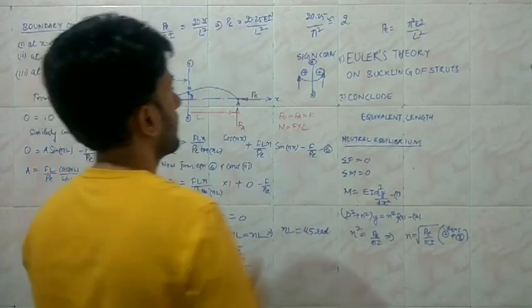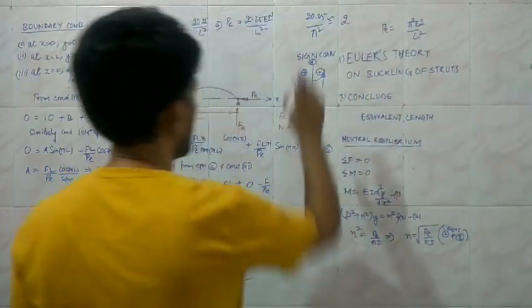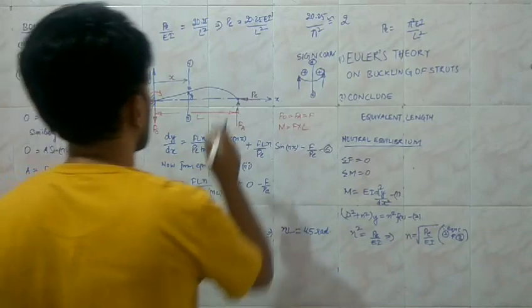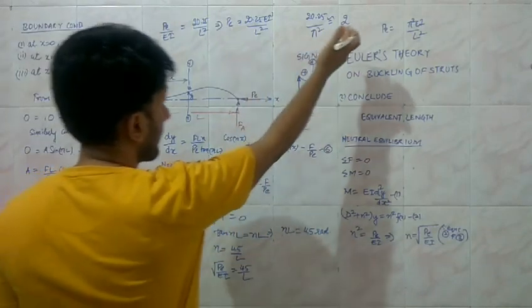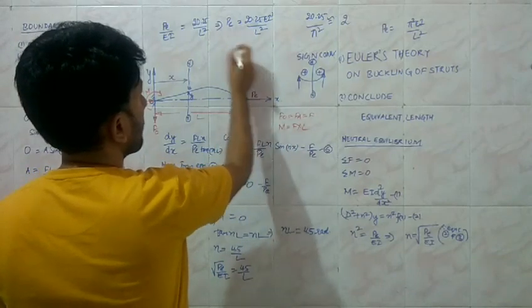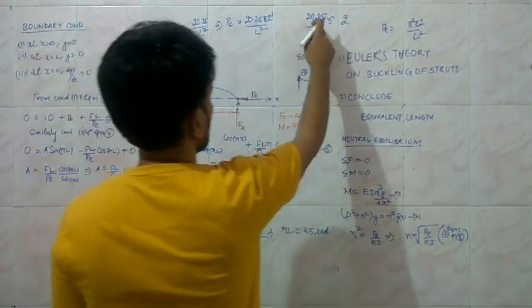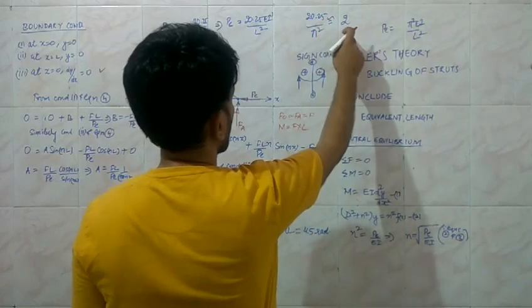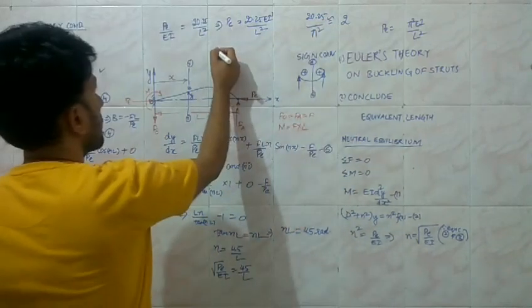So approximately 2.0 something is the value, so it can be taken safely as 2, because we are taking the lower side actually. So the value in terms of pi is that 20.25 is approximately equal to 2 pi square.